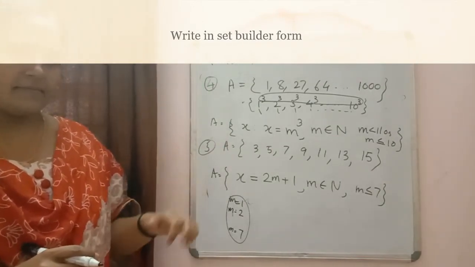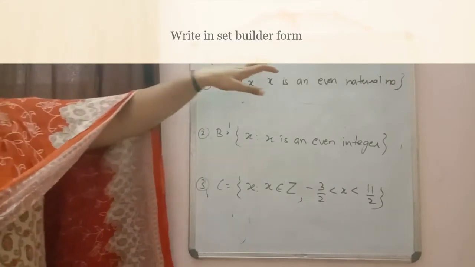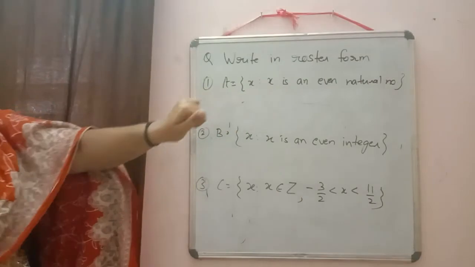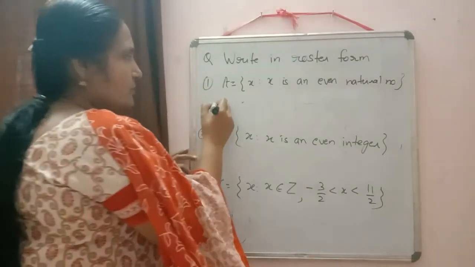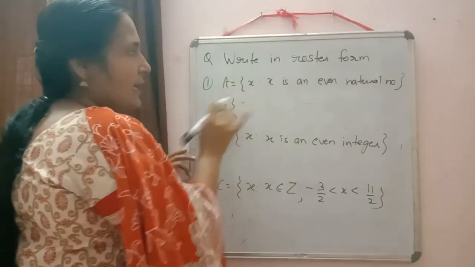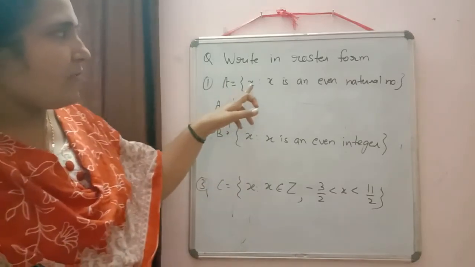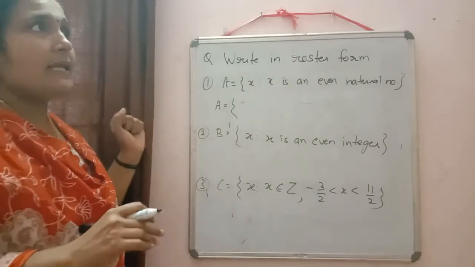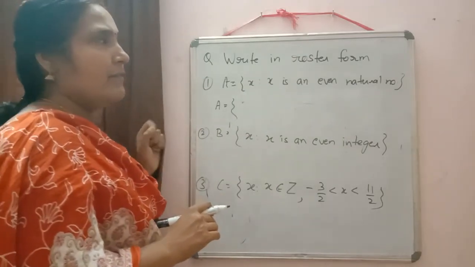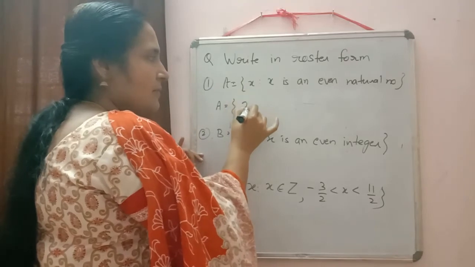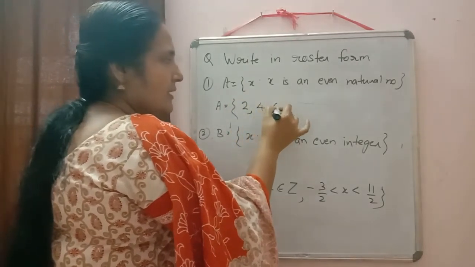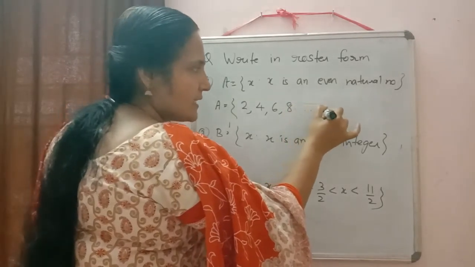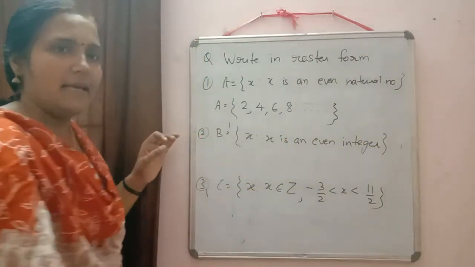Next one is written: write in roster form. The property is there, we have to write down the elements of the set. As you can check, the first one: x is the set of all x such that x is an even natural number. So we have to write natural numbers which are even. It will start with 2: 2, 4, 6, 8. Will it end? No. So we put dots. So we wrote the elements.